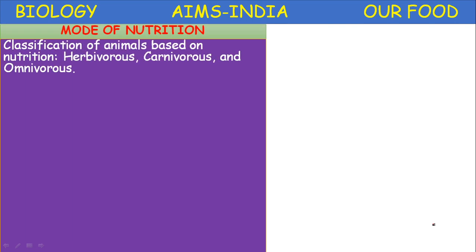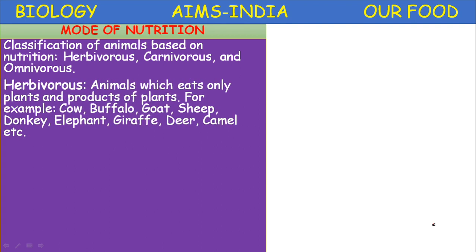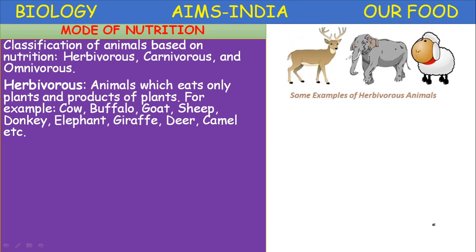The classification of animals based on nutrition. Animals are divided into three main categories based on the type of food on which they feed: herbivorous animals, carnivorous animals and omnivorous animals. Herbivorous animals are the animals which eat only plants and products of plants. Example, cow, goat, sheep, buffalo, donkey, elephant, giraffe, deer, camel, etc. Some examples of herbivorous animals given here are deer, elephant and sheep.